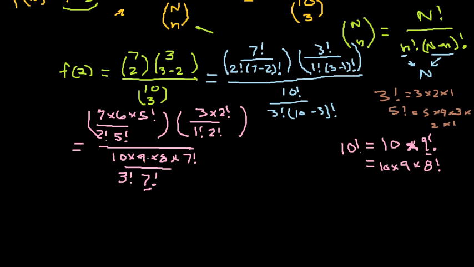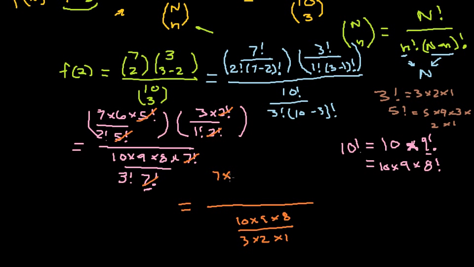We expanded them just so that we could cross some stuff out, right? This is to try to simplify things. This 5 factorial cancels out. This 2 factorial cancels out. This 7 factorial cancels out, which puts us in a little bit better shape. Now it's a little bit simpler. Down here we have 10 times 9 times 8 divided by 3 times 2 times 1. Up here we have 7 times 6 divided by 2 times 1. And over here we have 3 divided by 1.